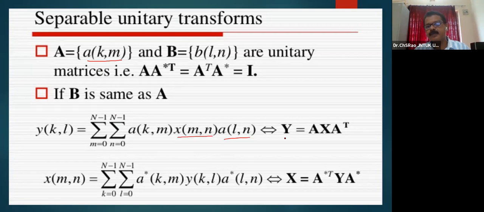This is what is represented as Y equal to A x A transpose in unitary separable representation.